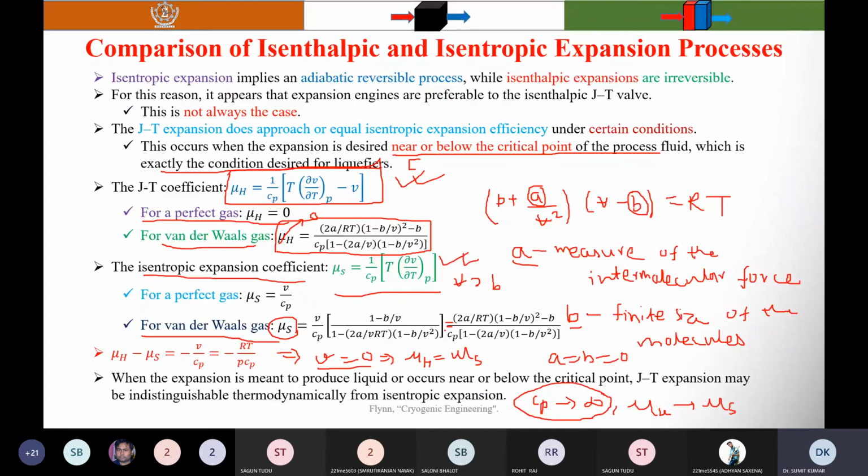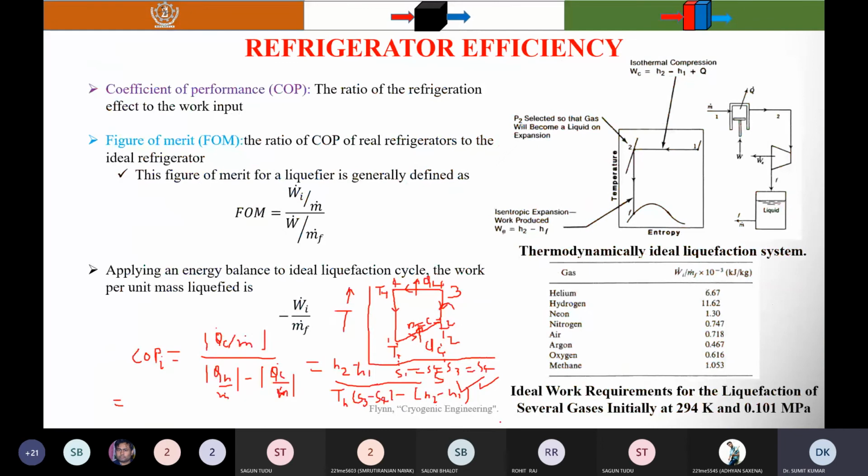Now you can see here I have shown W by m_f into 10 raised to power minus 3 kilojoule per kg. In case of hydrogen, we need this much, 11.62 kilojoule into 10 raised to power minus 3. And in case of helium, 6.67, and for other gases it's low. In case of argon it's 0.467, and methane it's 1.053.